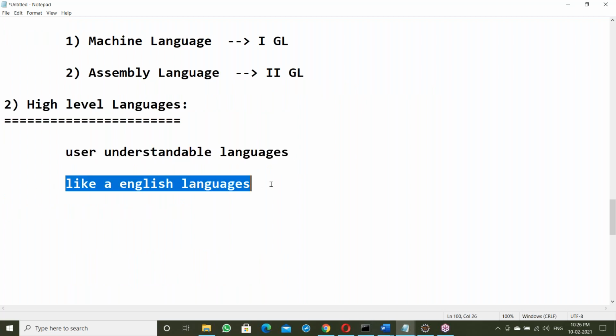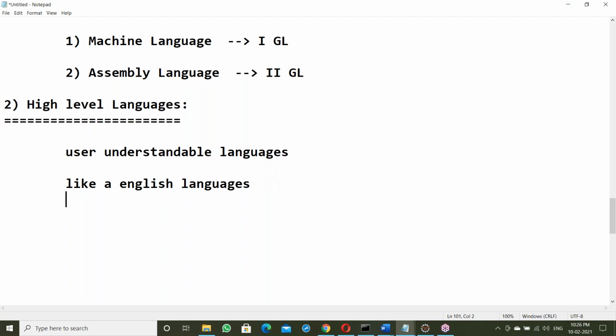These are like English: C language, C++, Java, Python, Perl scripting, shell scripting. All these high level languages look like English and are very easy to understand.